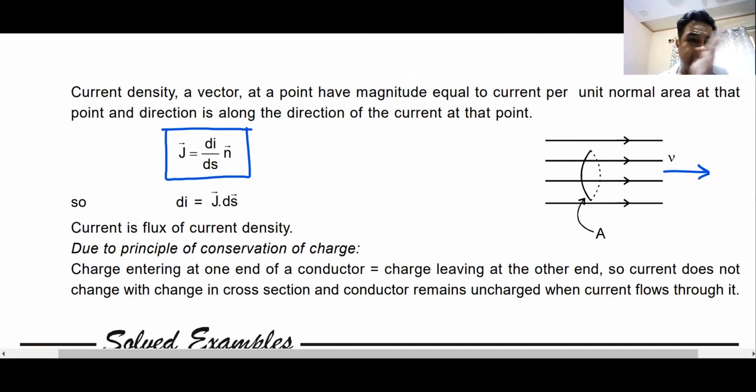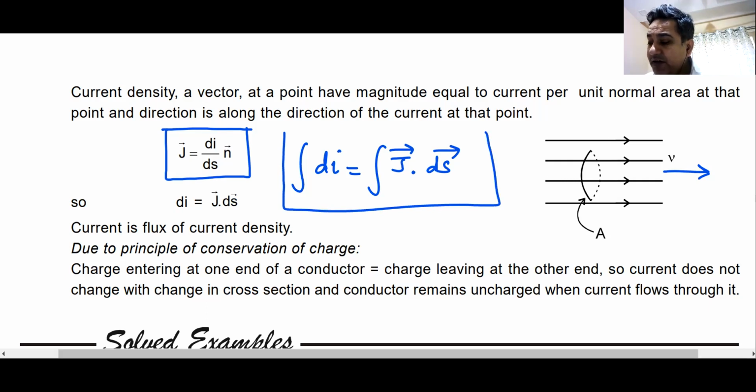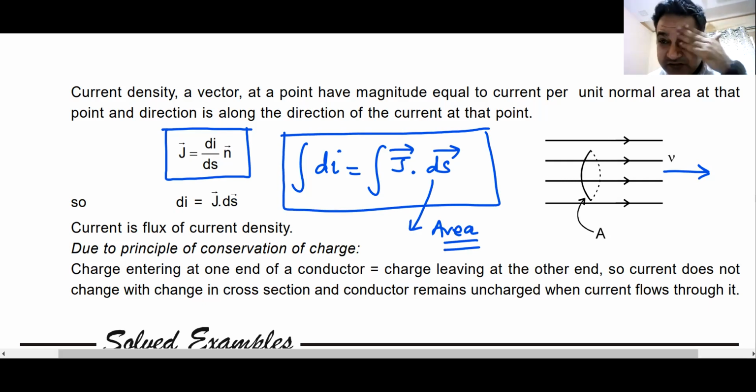It is in the direction of current. Or I can write di as J dot ds. So the total current will be the integration of this, and that is how you can relate the scalar current to vector current density. Remember, area here is taken as a vector, as area vector. This relation is similar to the relation of electric flux.